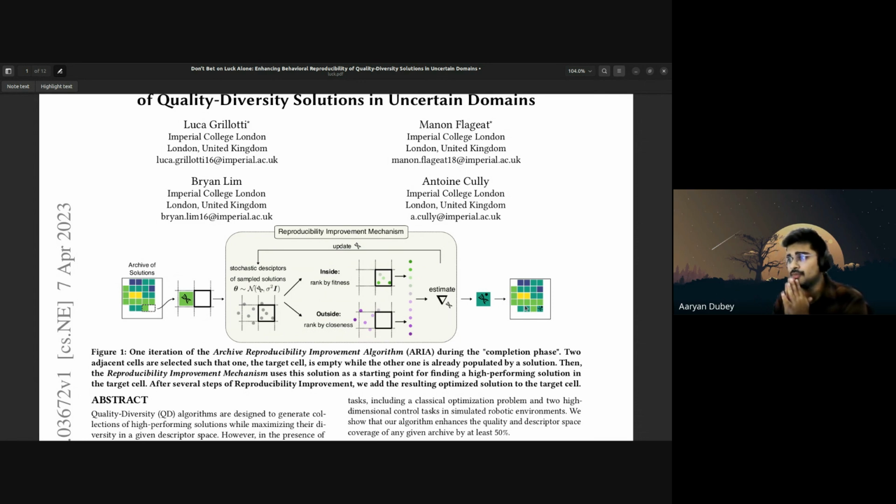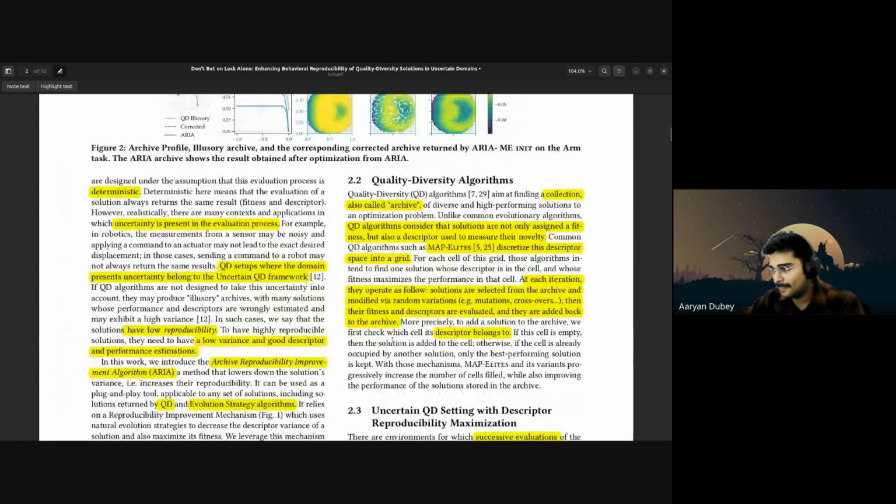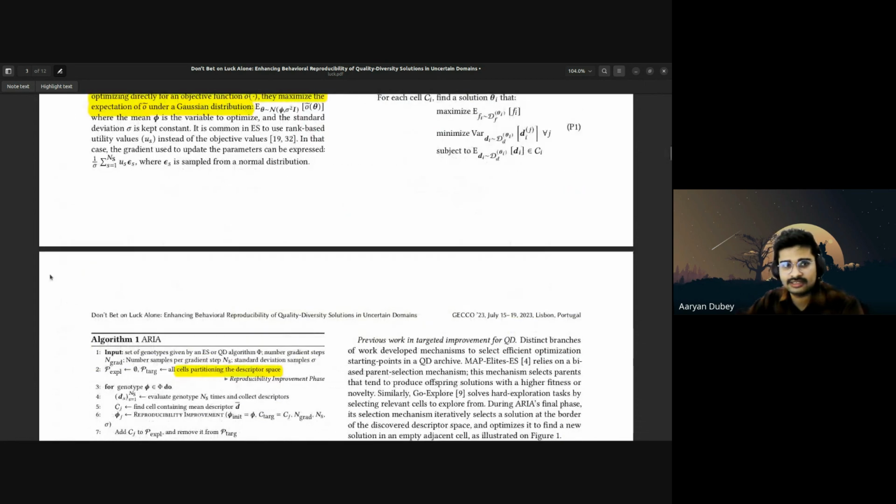And the reproducibility improvement mechanism tends not to degrade the solution, as it is said in this paper. It doesn't degrade the performance. It's on par or it increases the performance. So maybe it could be used better in searching new search space in hyperparameter optimization algorithms, things like that. But it's a simple algorithm.